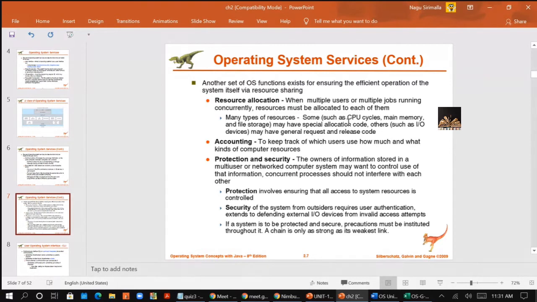According to that system call, the operating system will respond and allocate the CPU cycles, main memory allocation, or file storage, whatever is required.